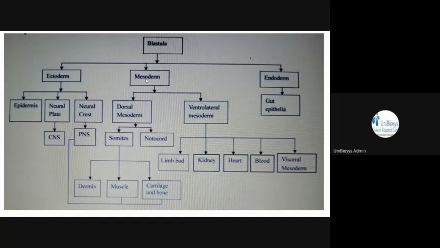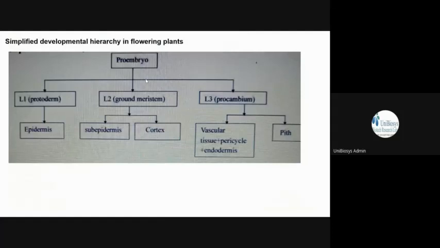And then in the case of ventrolateral mesoderm, it forms the kidneys, heart, blood vessels, visceral mesoderm, viscera, whatever is there in the intestine, those viscera will be formed. And then in the endoderm, all these viscera, whichever have their interior lining, so gut lining, all these things are formed from the endoderm. Okay. So this also you have to remember.